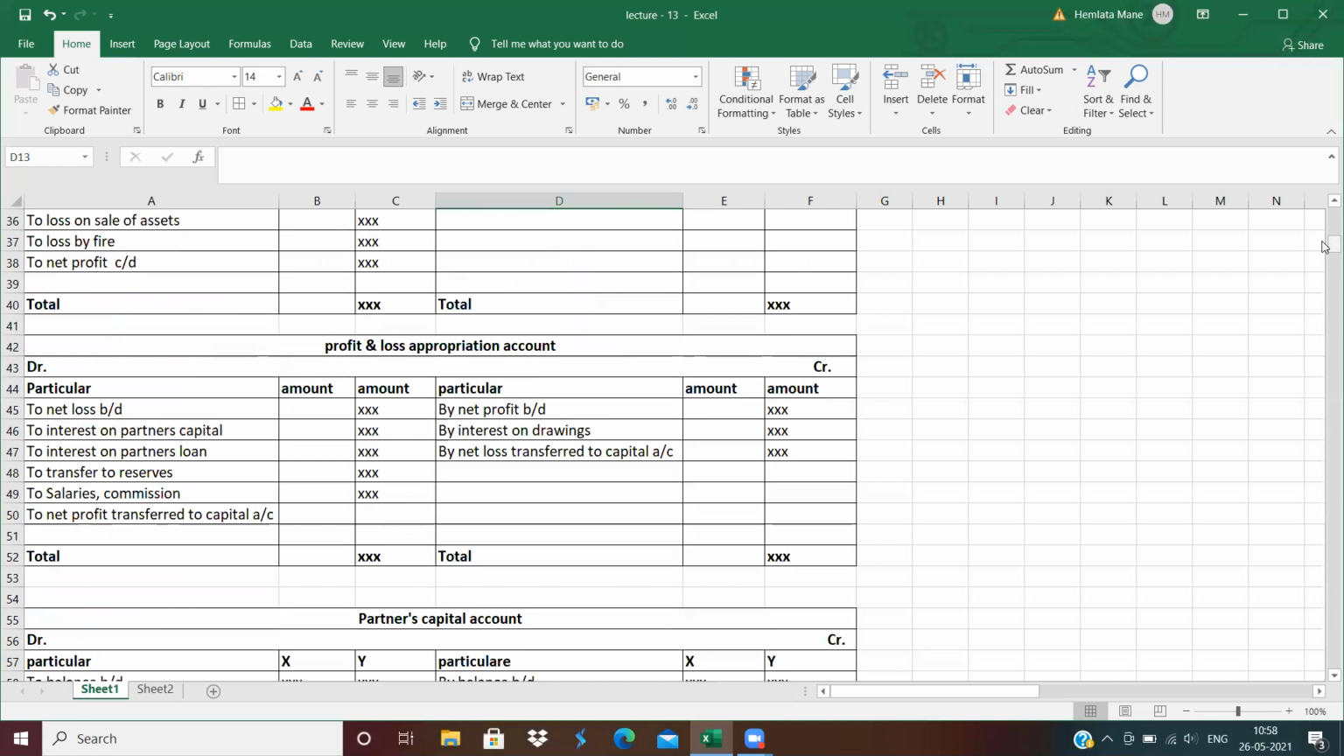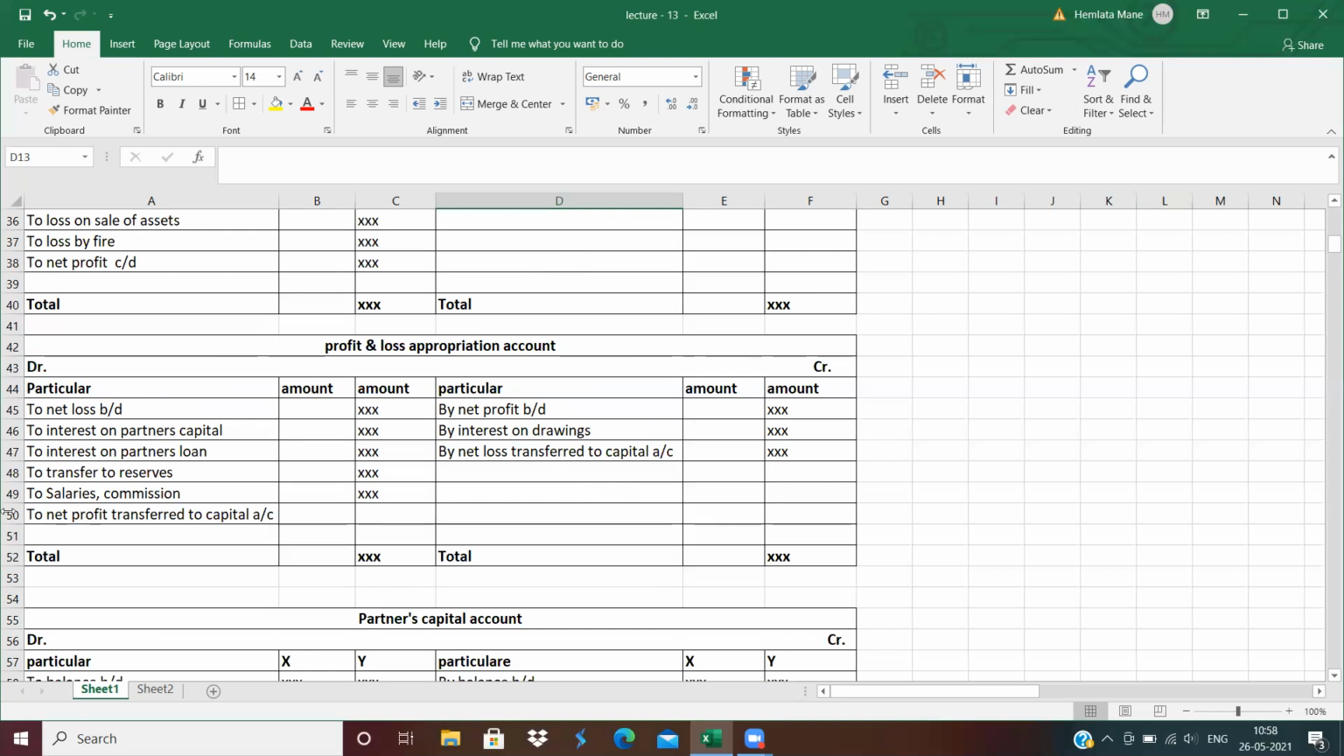We already studied this in 12th standard, but the profit and loss appropriation account is new in this topic. What is recorded in this appropriation account? All the expenses of partners, meaning interest on drawing, interest on capital, partner's salary, and partner's commission should be recorded in the profit and loss appropriation account. Clear? See here, net profit, net loss brought down.